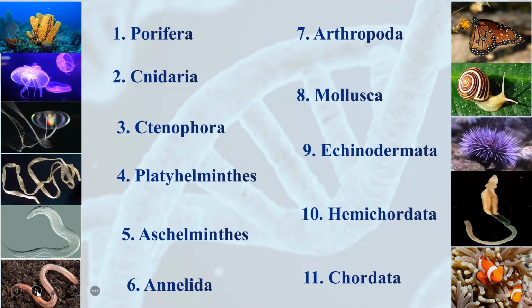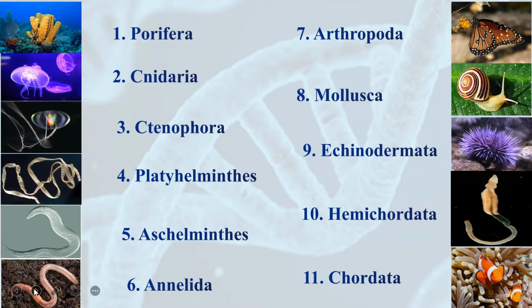Now, the kingdom Animalia is further divided into 11 phyla, as the first phylum is phylum Porifera. Second is Cnidaria. It is also called as Coelenterata. Third is Ctenophora. Fourth one is Platyhelminthes. Fifth is Aschelminthes. Sixth is Annelida. Seventh is Arthropoda. Eighth one Mollusca. Ninth Echinodermata. 10th Hemichordata, and 11th one is Chordata.